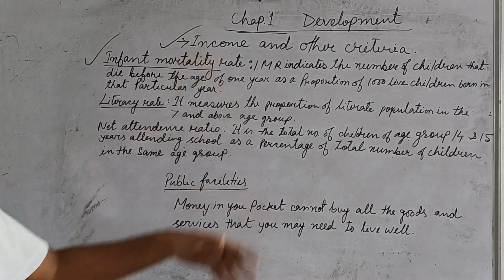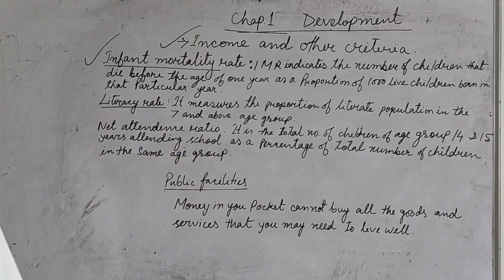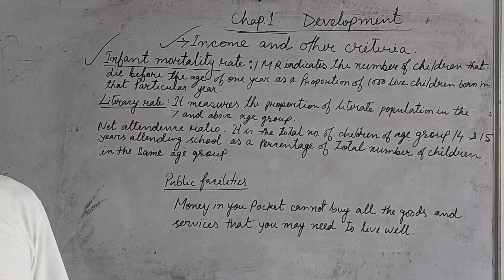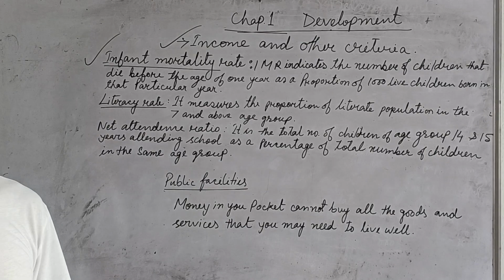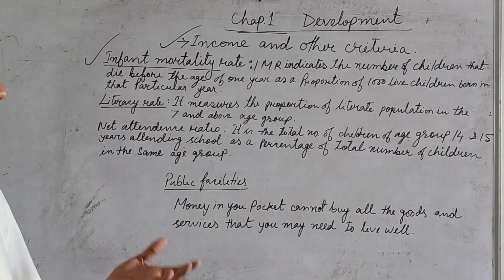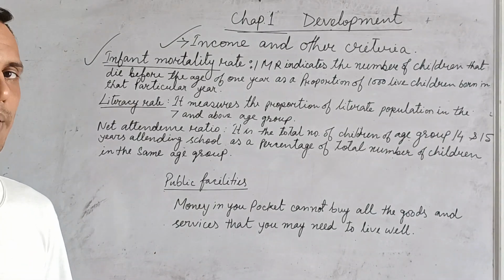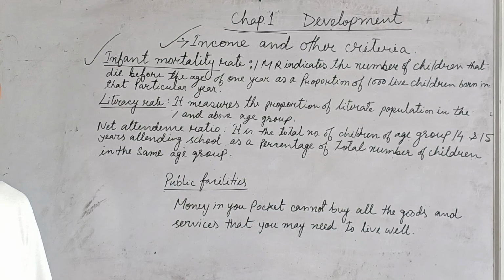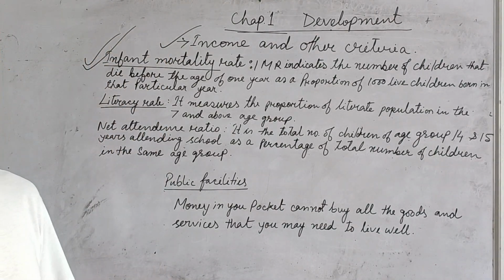Suppose out of 1000, 20 babies died before 1 year. Then what is the infant mortality rate? 20. How many babies died? Clear? So out of 1000, suppose 30 babies died before 1 year, then the mortality rate is what? 30. So please remember this, because this question used to come for 1 mark.